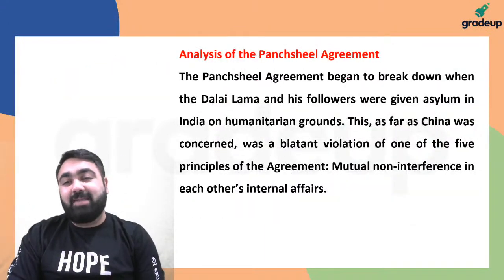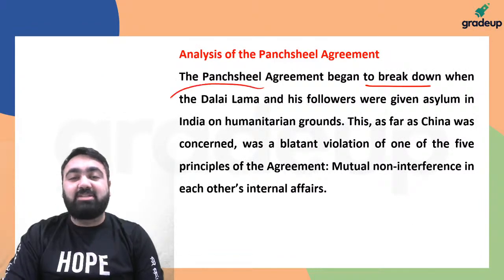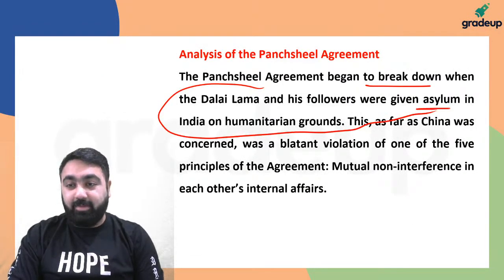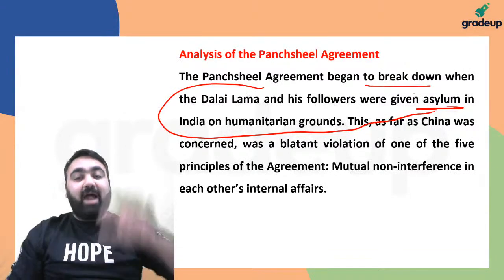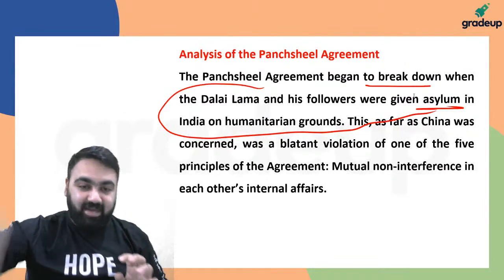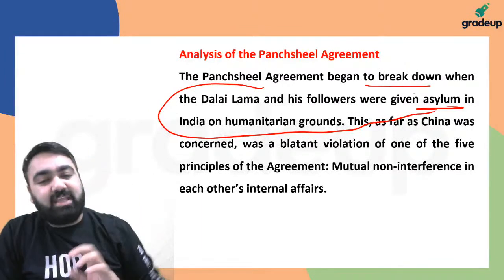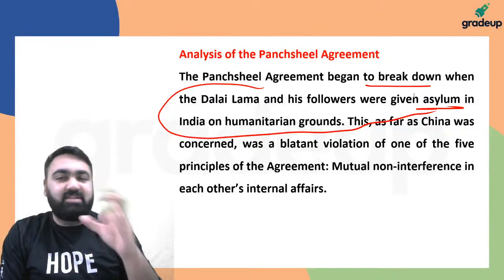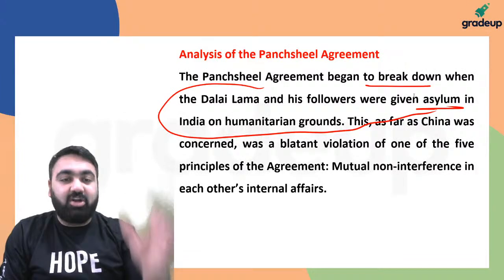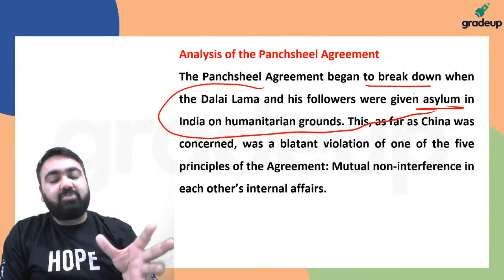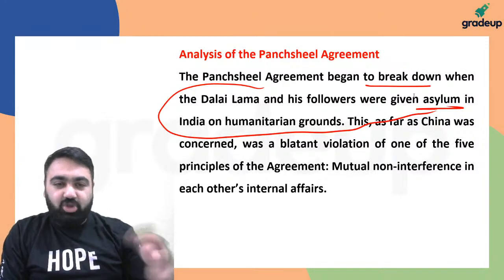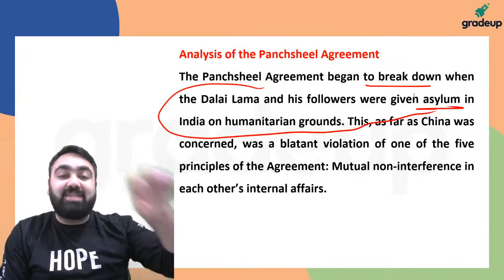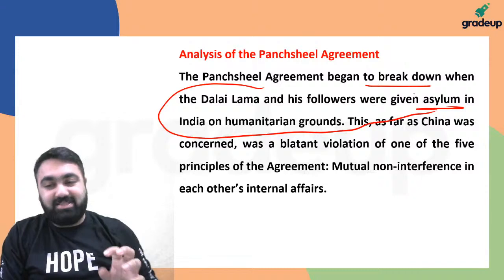Panchsheel agreement, as I said, began to break down when the Dalai Lama and his followers were given asylum in India. Even now the Dalai Lama lives in India's Dharamshala. The Dalai Lama had to come to India because the Chinese attacked Tibet. In Tibet, the Dalai Lama is the leader or spiritual leader. So whatever he says, if he announces that Tibet is a part of China, the people will accept that. So it was very important for Tibet's independence that the Dalai Lama remains safe.